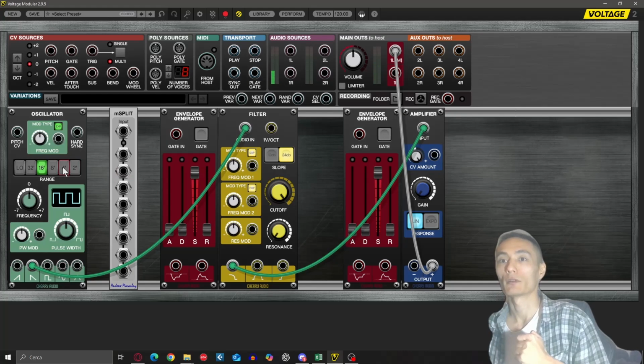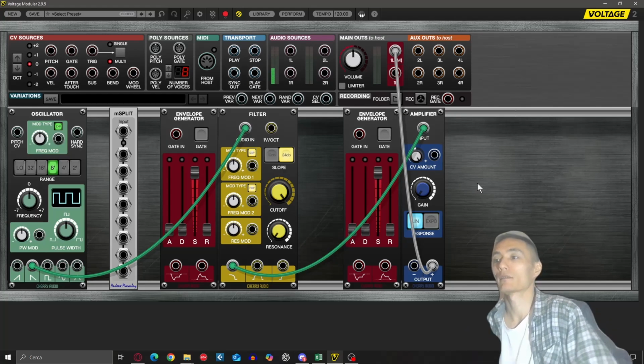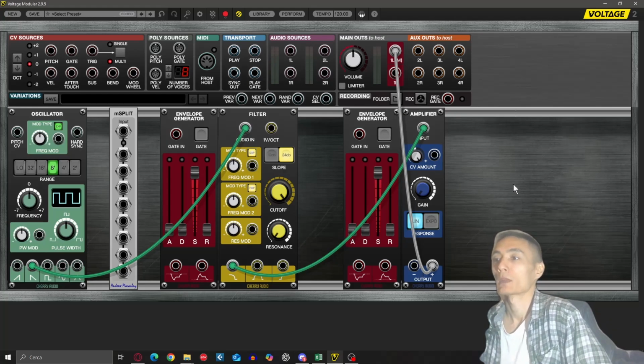So let me increase maybe the octave. Okay, that's how you do a sound check. Now let's continue. Let's plug the keyboard now. Right now the keyboard is not controlling the synth in any way.